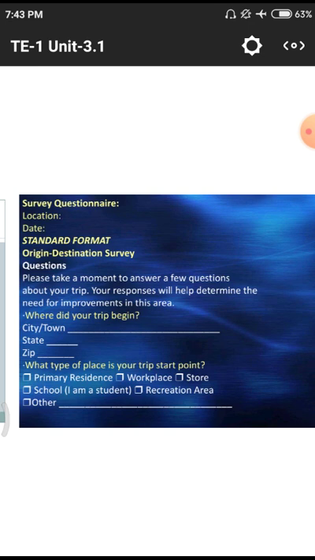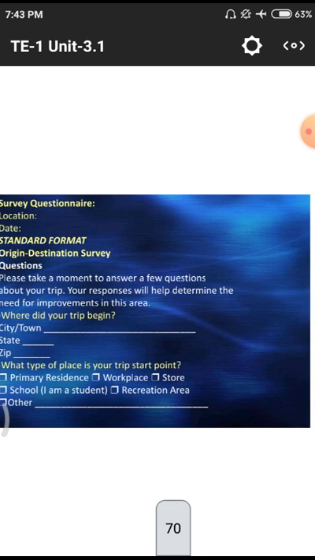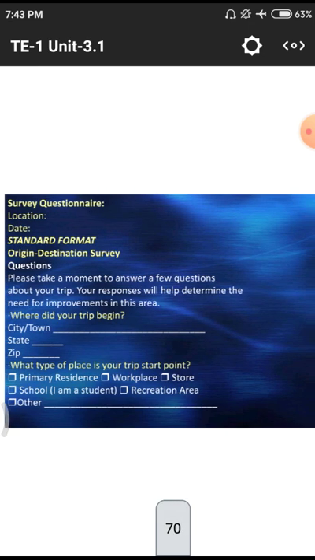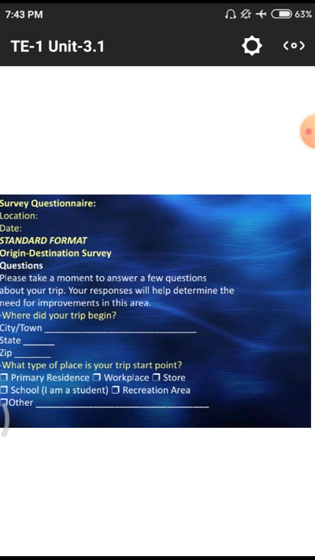What are the survey questions? First of all, location. That means which place. Next one, date. Which date? Standard of the format: origin destination survey questions. Please take a moment to answer a few questions about your trip. Responses help to determine the need for improvement of the area where your trip begins for a particular city. It is a sheet which has particular questions. All those questions will be asked by a survey team, and the answers are also noted in particular dotted places.